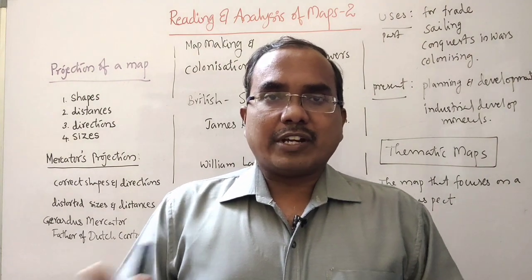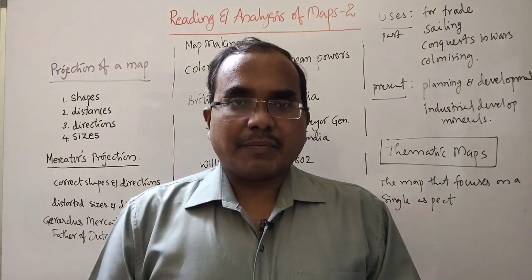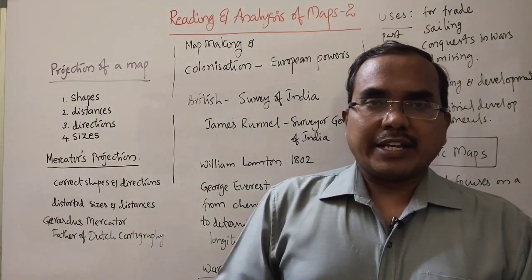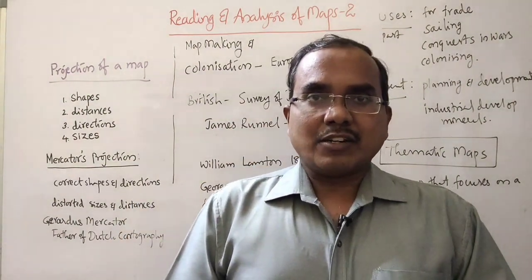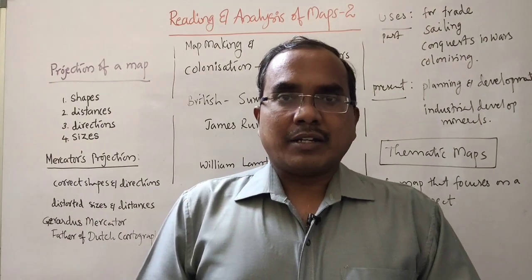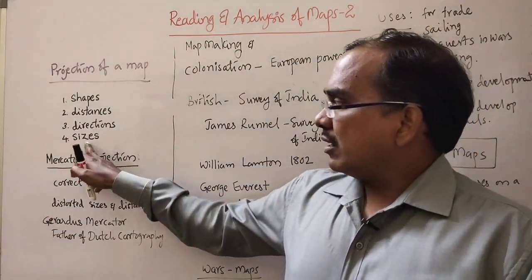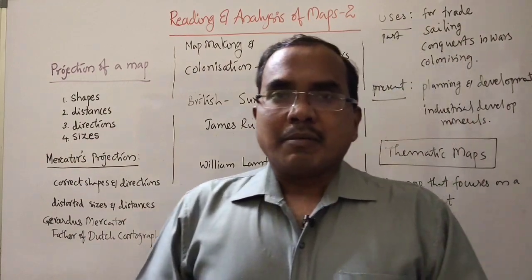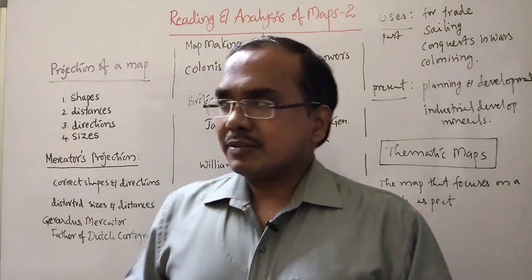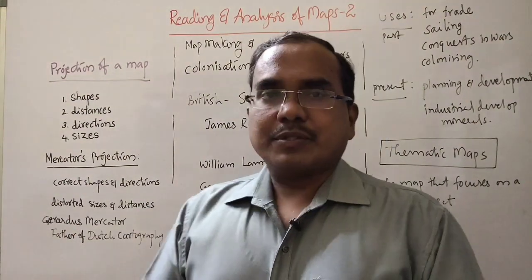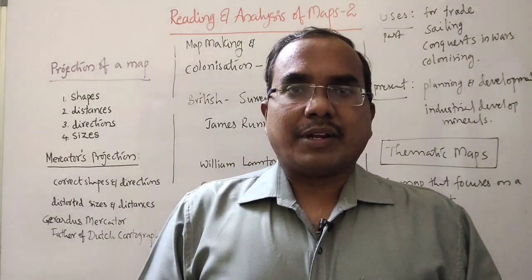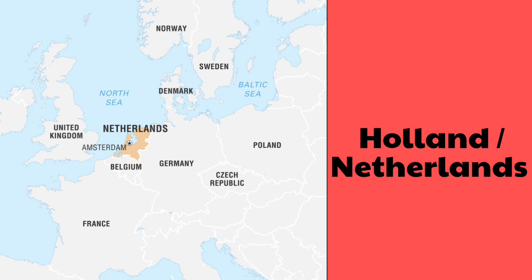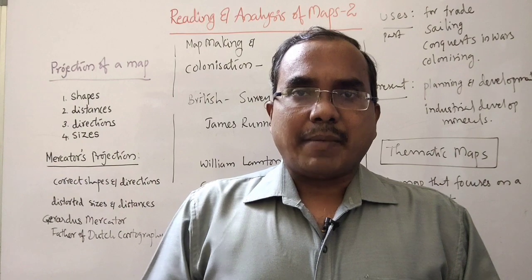So when we draw a map on a piece of paper, some distortions will be there regarding the size of the continents, or the distance between the continents, or the direction of the continents' location. But the sailors needed correct directions and shapes. So for this purpose, one famous map maker from Holland, that is Netherlands, developed a new projection of maps.